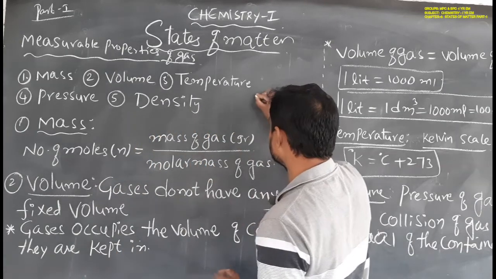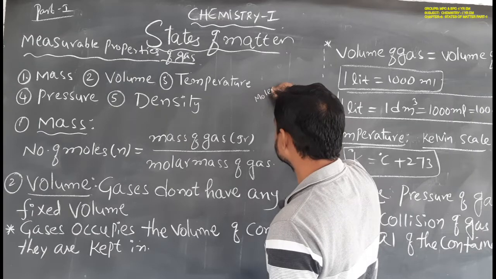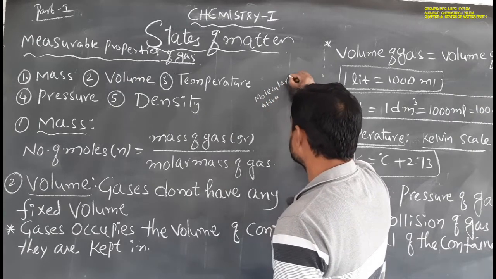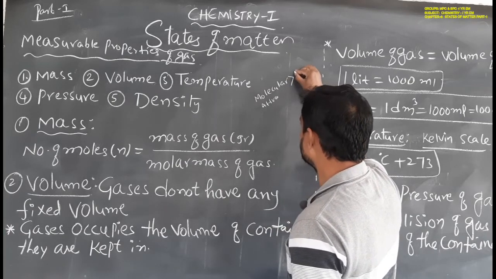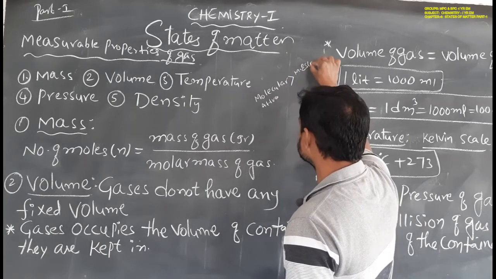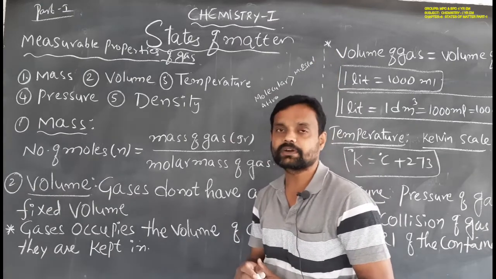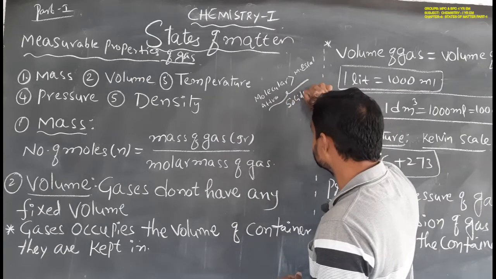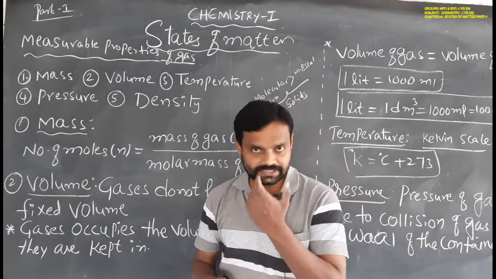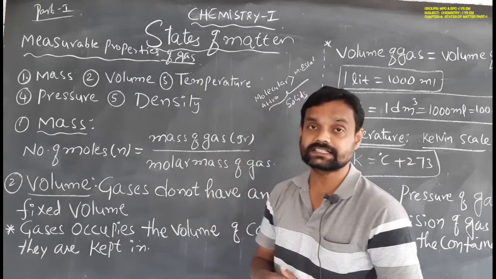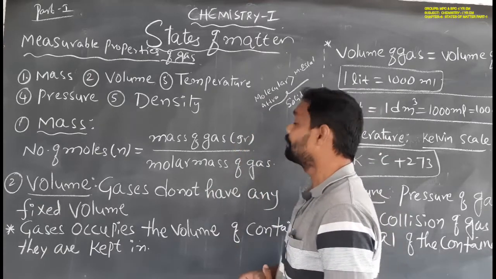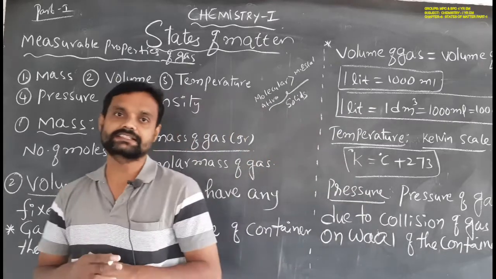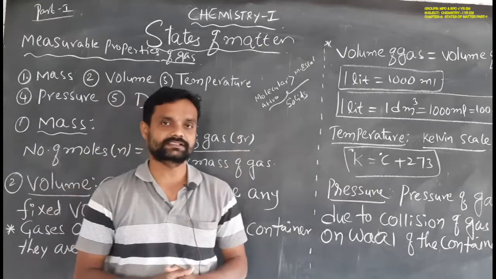If the molecular attraction tendency is more compared with the molecular escaping tendency, then that type of matter is called a solid. Okay students, solids means the molecular attraction tendency will be more compared with the molecular escaping tendency.